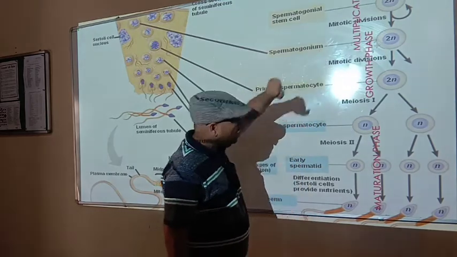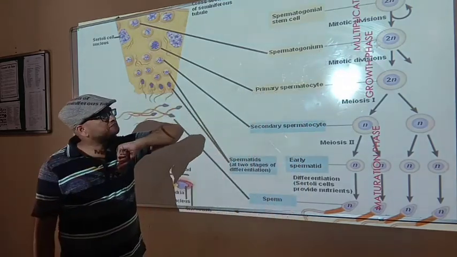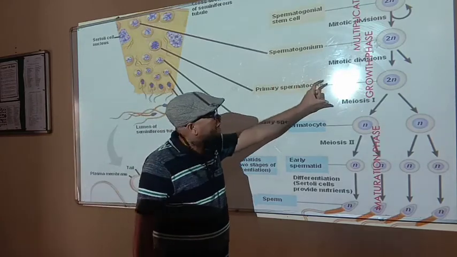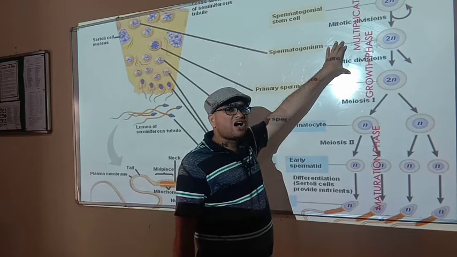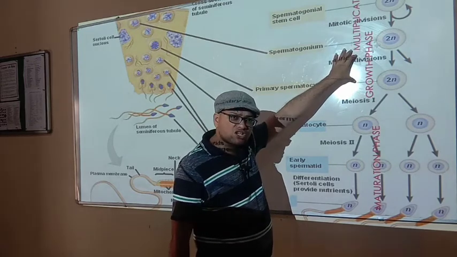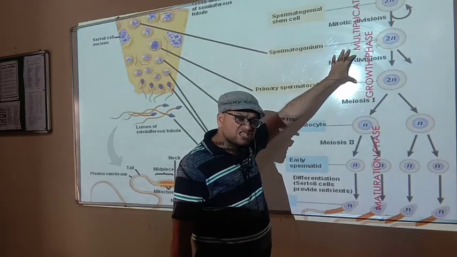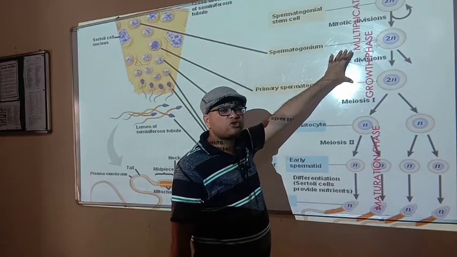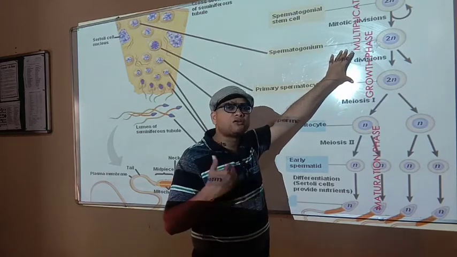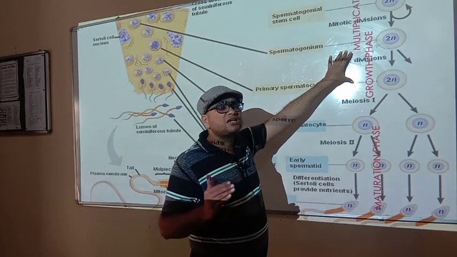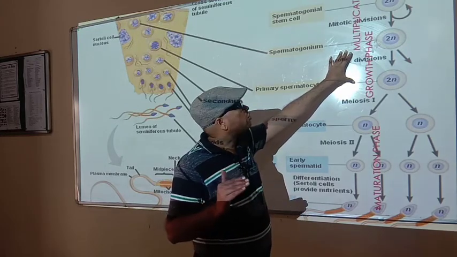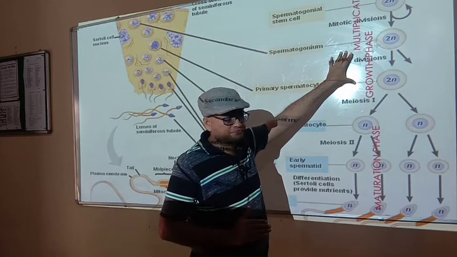Now, keep one fact in mind: the multiplication phase and growth phase are concerned with mitotic division only. It means during these two phases of gametogenesis, either male or female, only mitosis takes place, meiosis is not taking place.